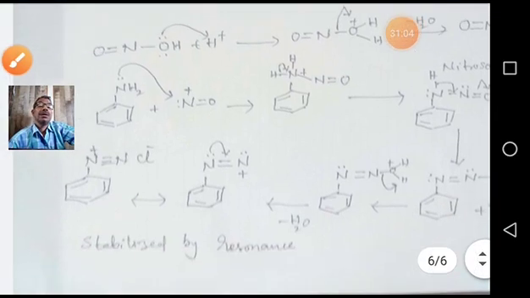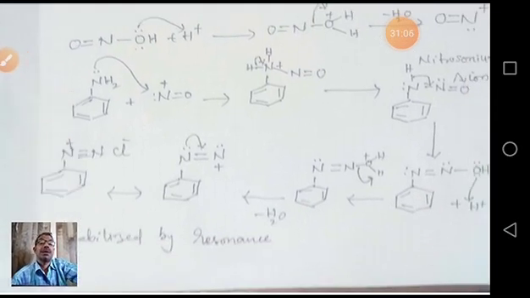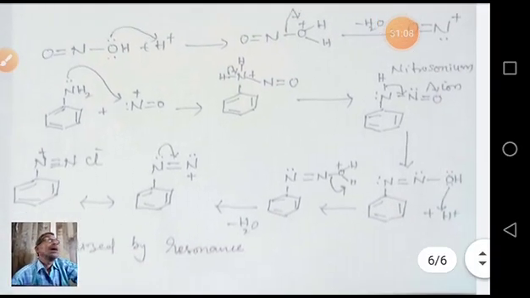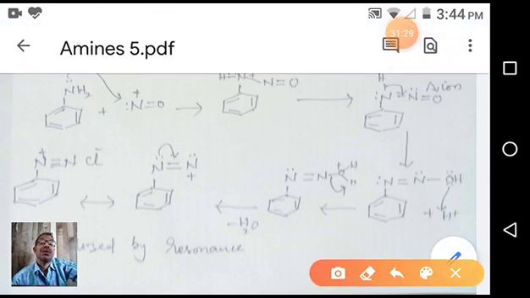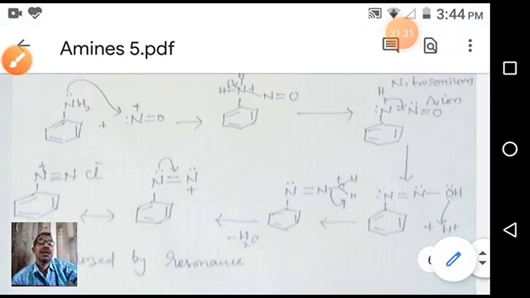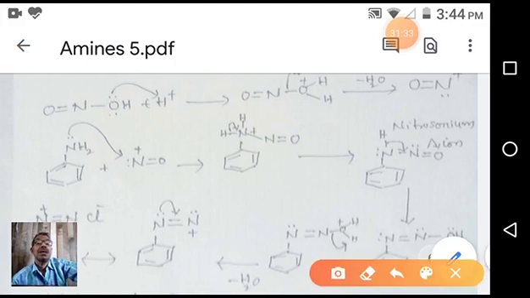Then aniline reacts with the formed NO plus, which is attacking the electron pair. The amino group has an electron pair on nitrogen. This electron pair is donated to this electrophile. You see, the electron pair is donating to NO plus.